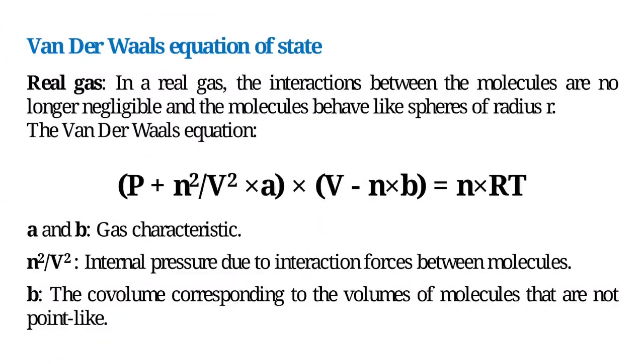Van der Waals equation of state. Real gas. In a real gas, the interactions between the molecules are no longer negligible and the molecules behave like spheres of radius r. The Van der Waals equation. A and b are gas characteristics. a n²/V² is the internal pressure due to interaction forces between molecules. b is the covolume corresponding to the volumes of molecules that are not point-like.